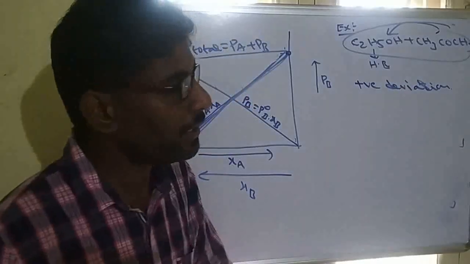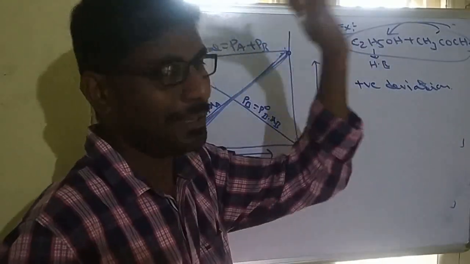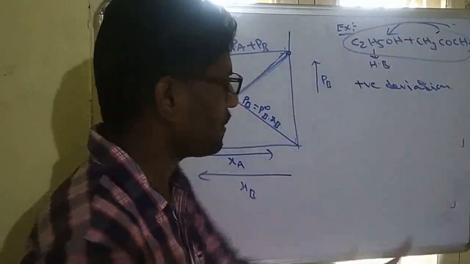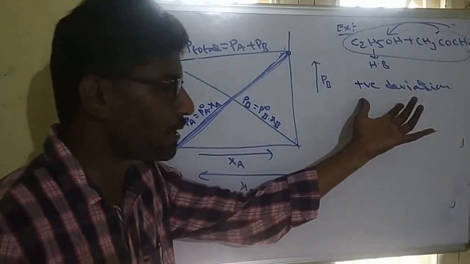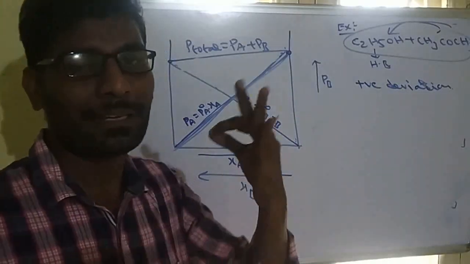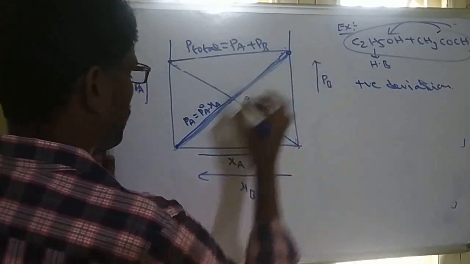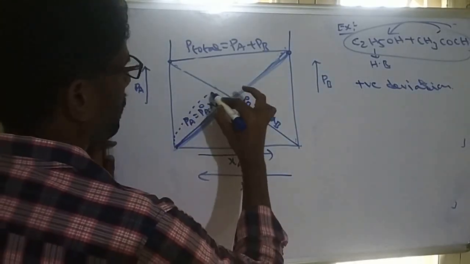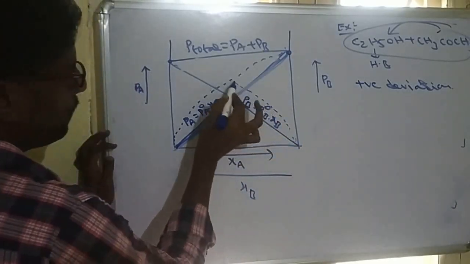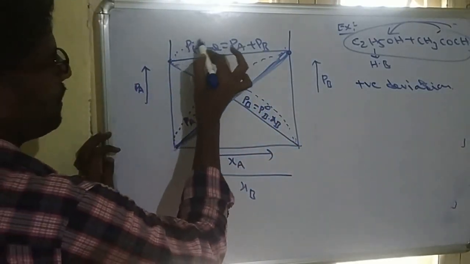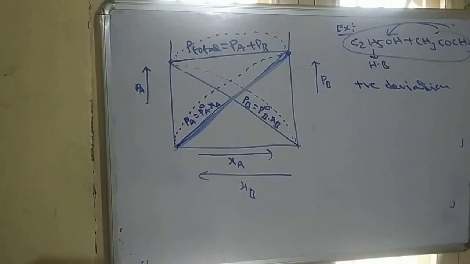Because of bond breaking, evaporation increases and vapor pressure increases, so the deviation is called positive deviation. The vapor pressure increases more than expected due to breaking of forces of attraction. Both component pressures increase, and the total pressure also increases. This is the positive deviation.